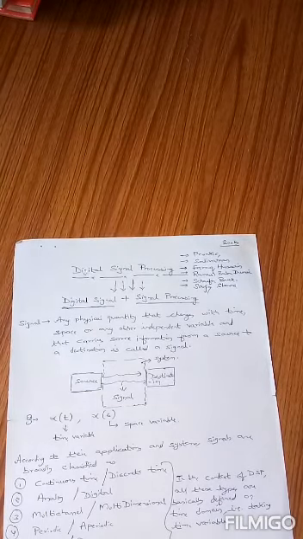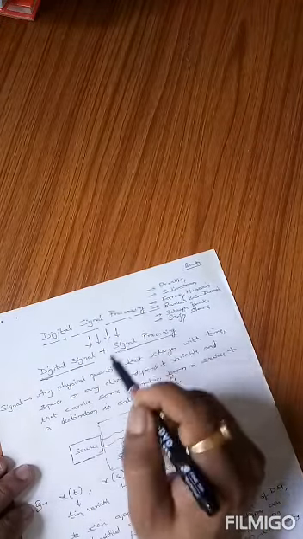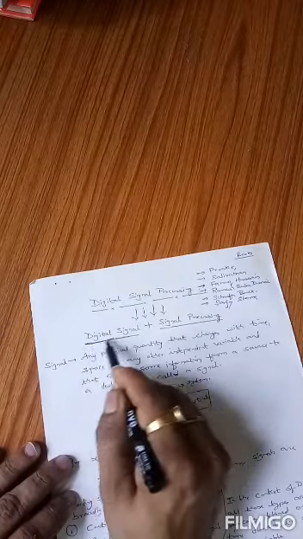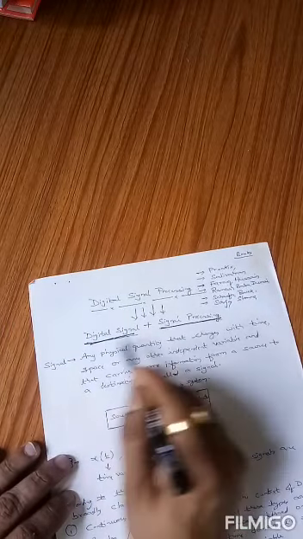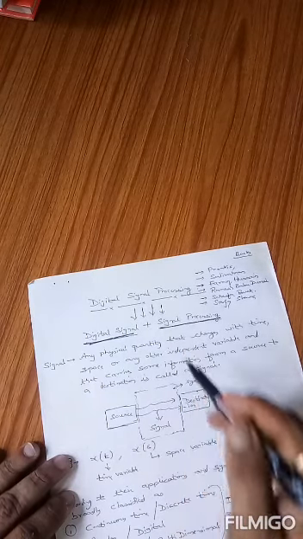Now, to understand what is digital signal processing, we shall explain the meaning of this term by breaking the whole term into individual terms, and then we see what is the meaning of the complete term digital signal processing. Here we can see that digital signal processing can be broken into 2 terms. One is digital signal, another one is signal processing. These 2 combine to make digital signal processing.